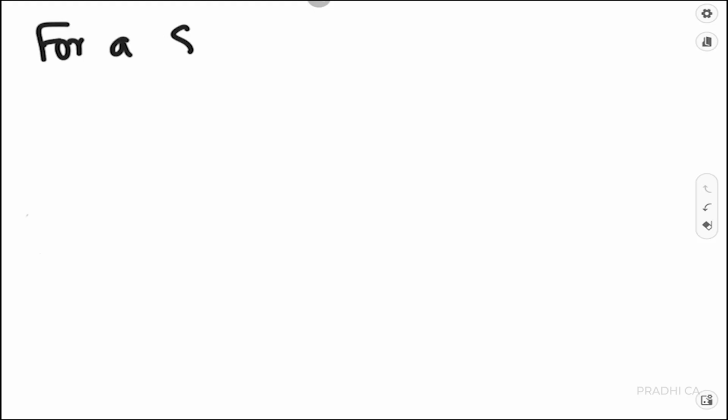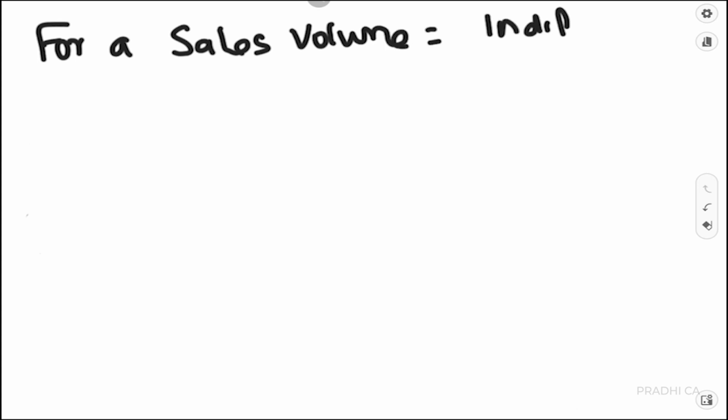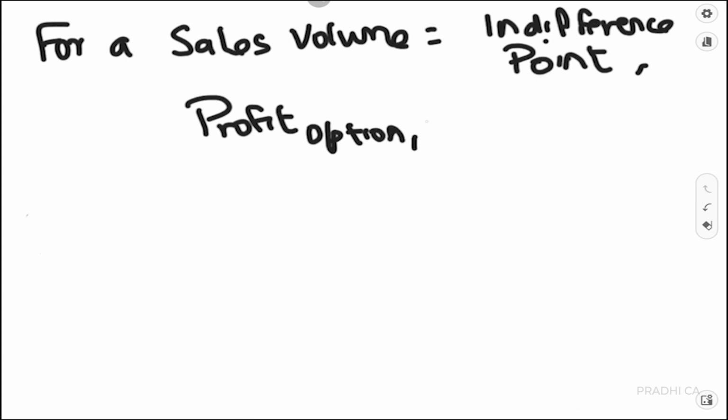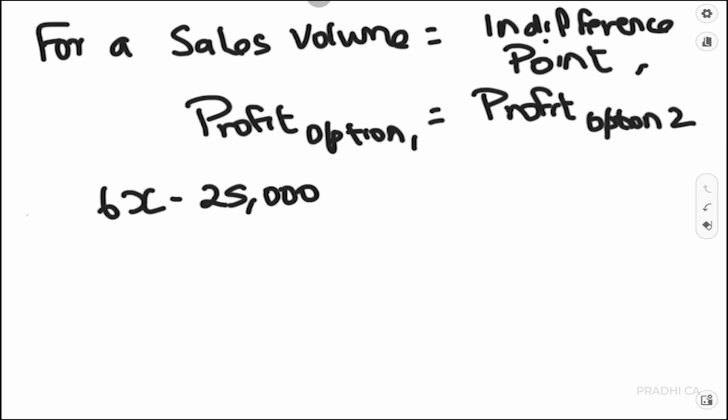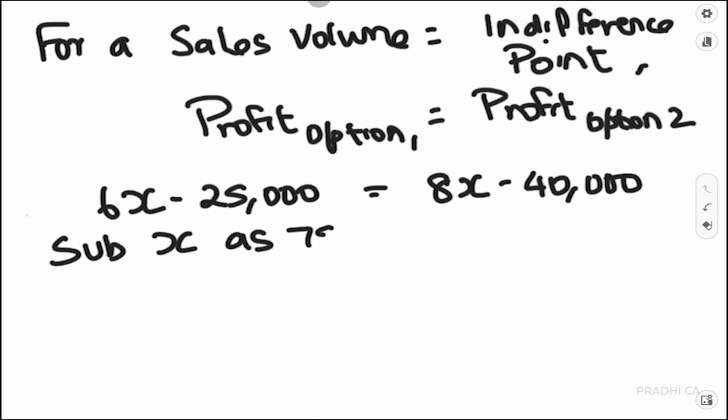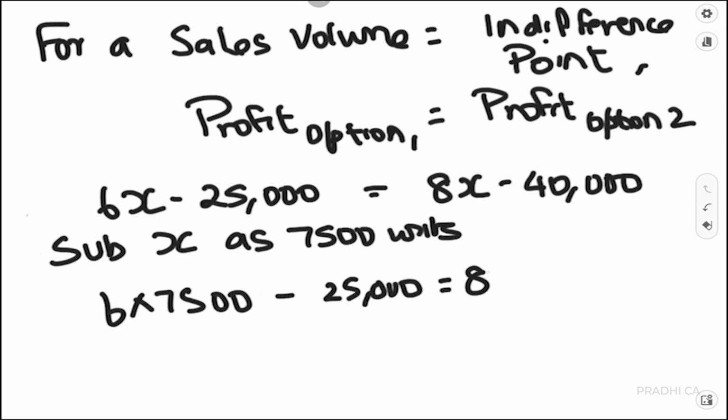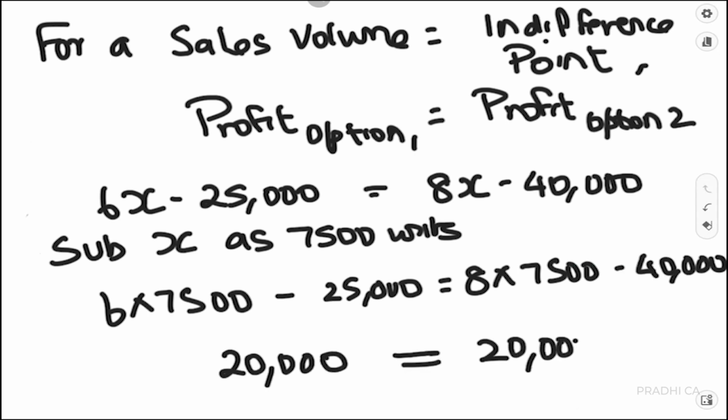Now let us do a sense check to see if 7,500 units is the correct indifference point. Now for a sales volume to be equal to the indifference point, the profit under option 1 should be equal to the profit under option 2. So in our case, 6x minus 25,000 should be equal to 8x minus 40,000. Now where we substitute x as 7,500 units, we find out that the profit in both cases turns out to be 20,000 each, which shows that this is the indifference point.